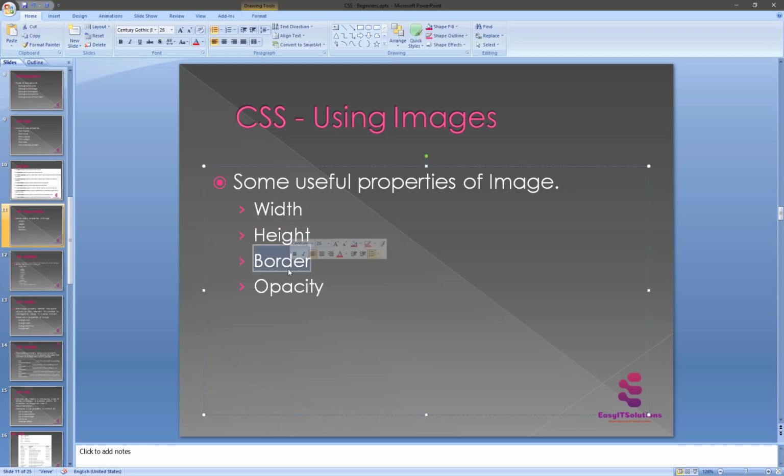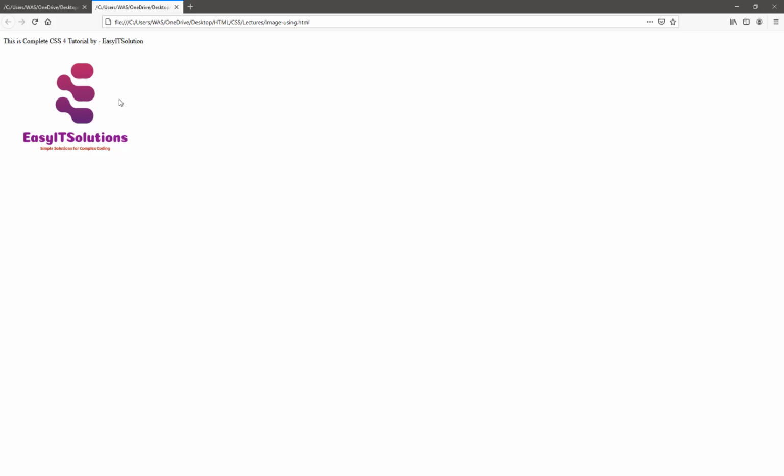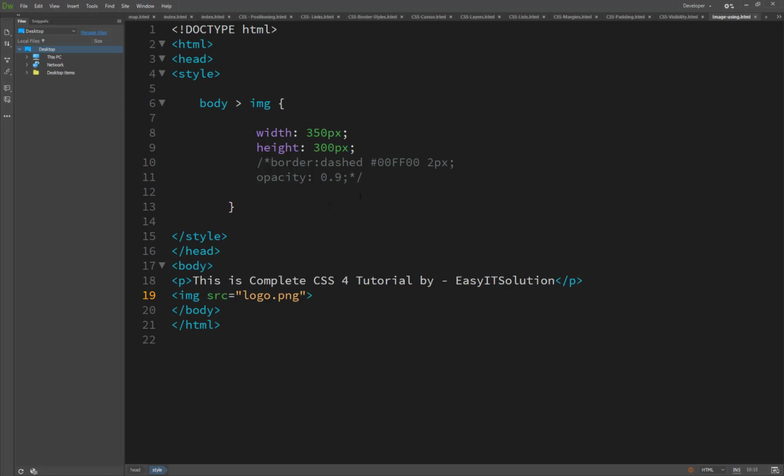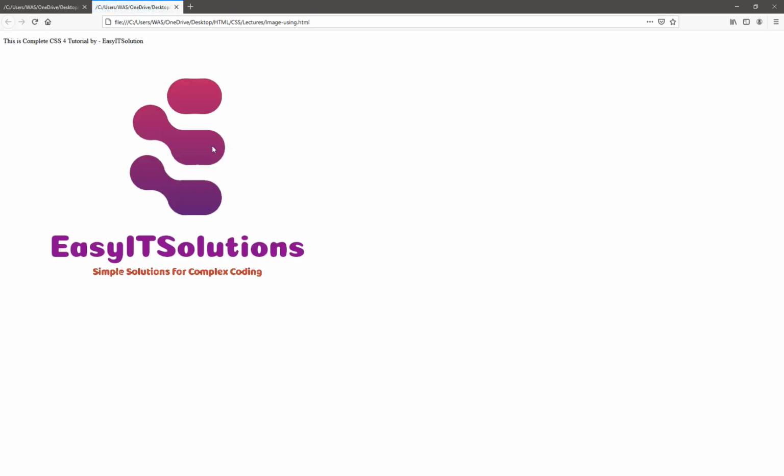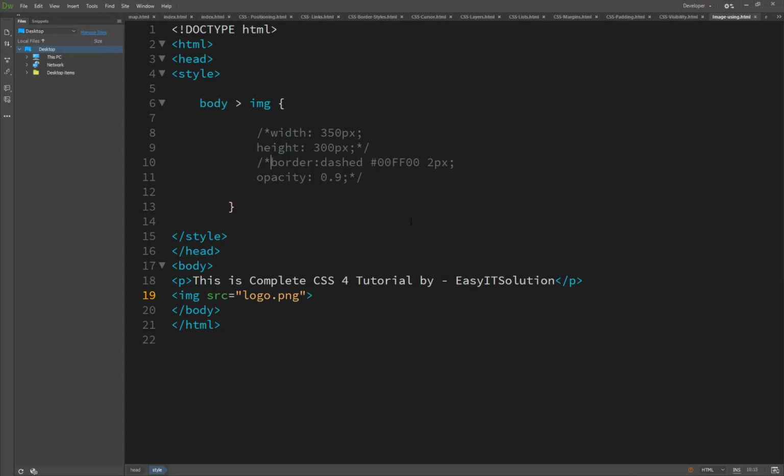Now, the border of the image. For this time I have reverted this, so there is no border on my logo image. Here I set the border.